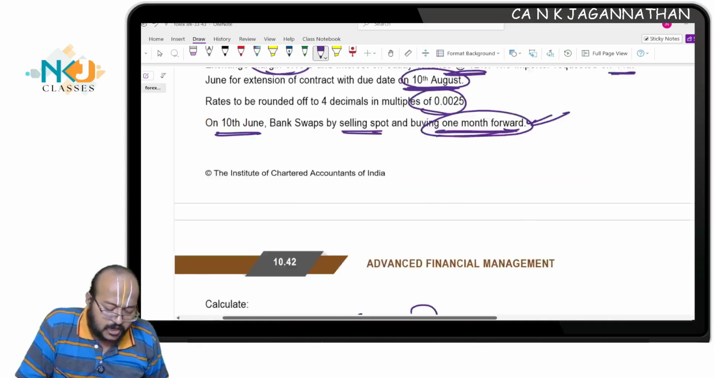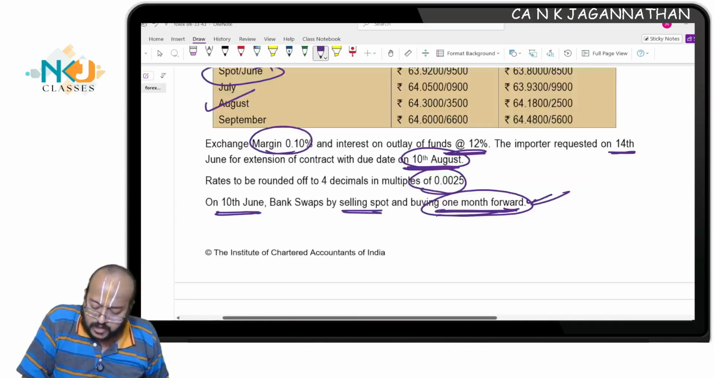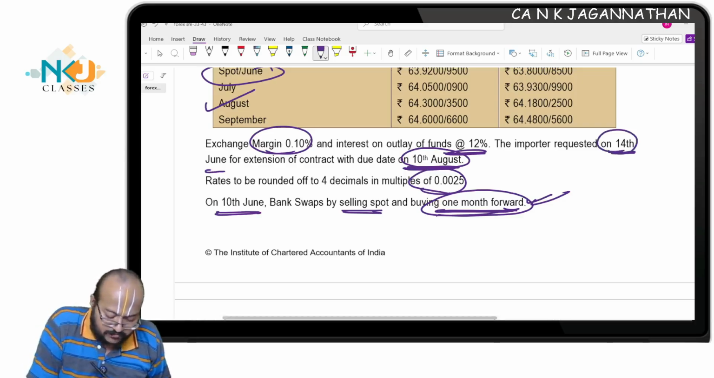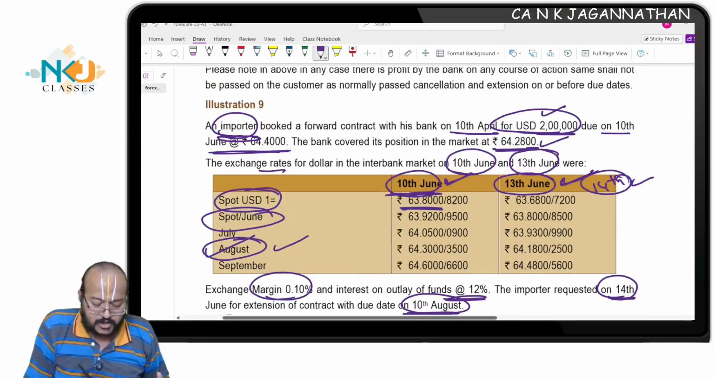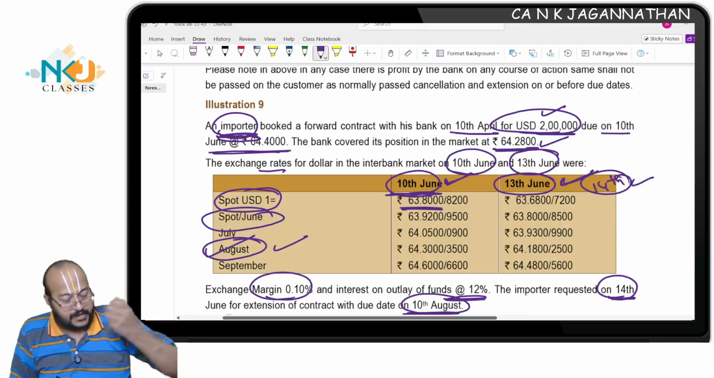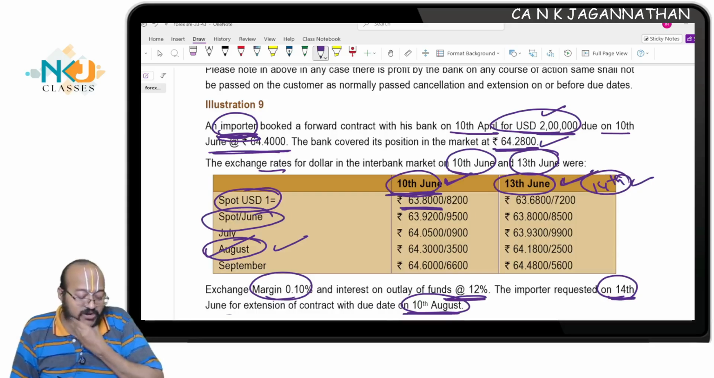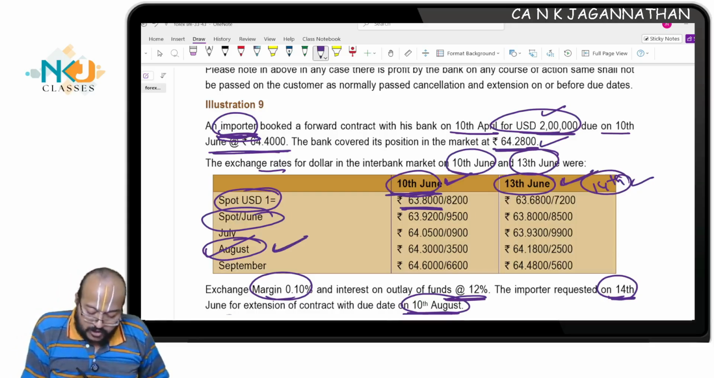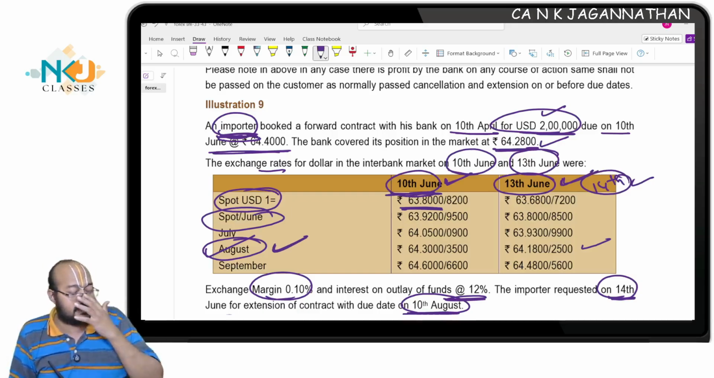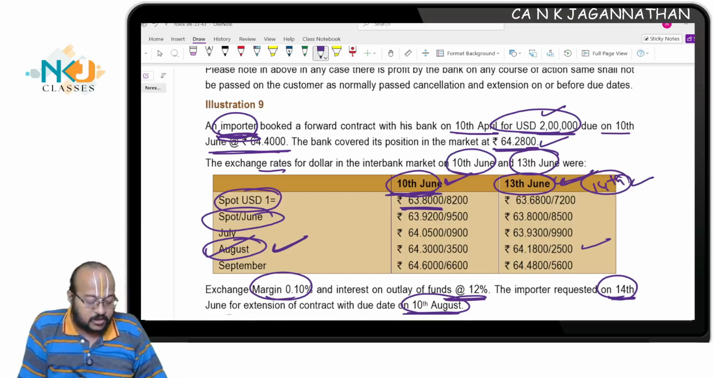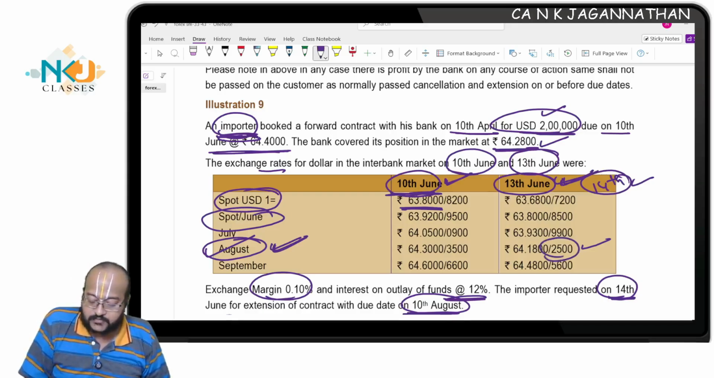See the question properly. What he wants after 4 days. So on 14th June he comes and asks us to extend the contract to 10th August. For 10th August, I require a quotation. He is an importer. He will buy the dollar from you, which means you need to sell the dollar to him. You will sell the dollar for August. Assume 13th and 14th are the same. Ideally the 14th quotation should be taken, but here they have not given the 14th, so I will take the nearest day, 13th June quotation. So for August, I need to sell at what rate? 64.25 or 64.18 or 64.28, the offer rate you will sell.